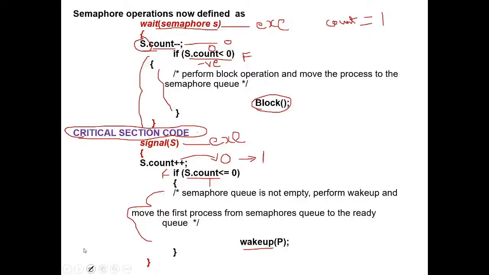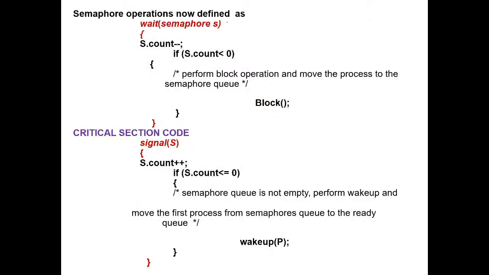Now let us see another situation: how the processes are moved to the semaphore queue. Suppose process P1 wants to enter into the critical section. Process P1 executes the wait operation and decrements the count value. So the count value is going to be 0 now; earlier it was 1. Then this block will not be executed and P1 enters into the critical section.